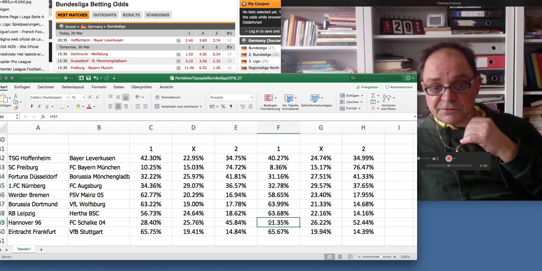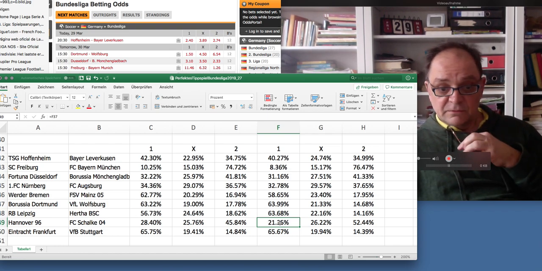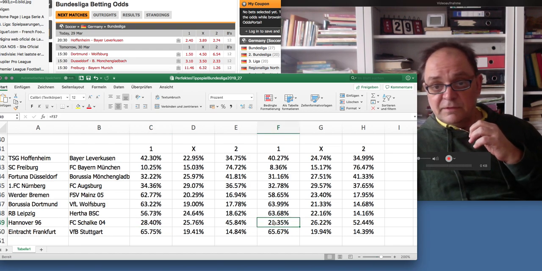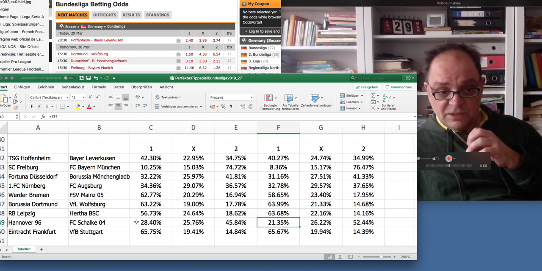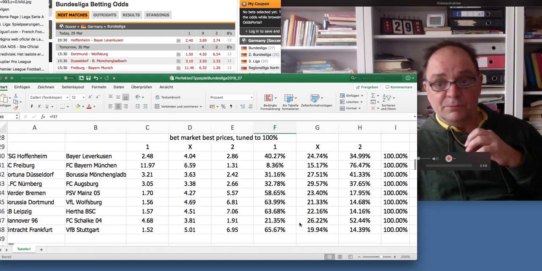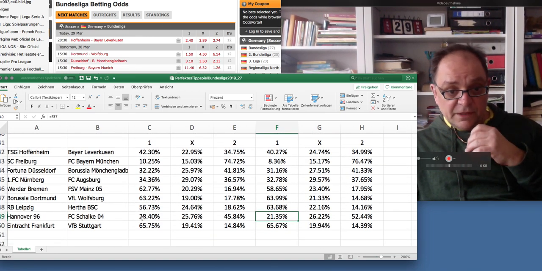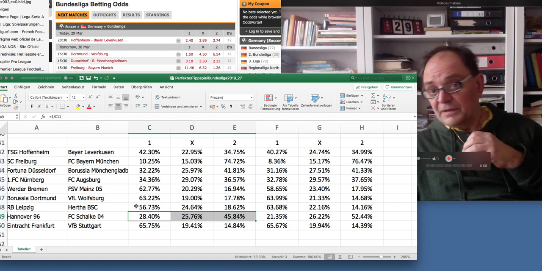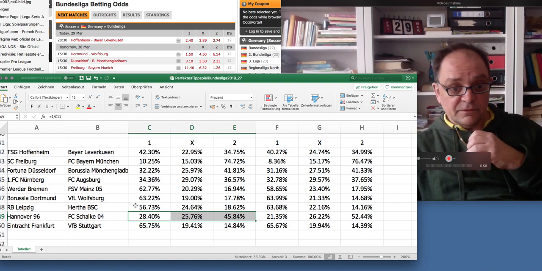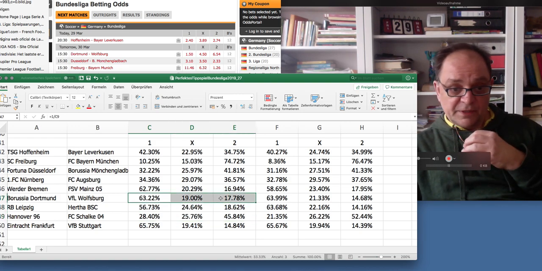And there's no one in the world who would say that is 21.35%, or maybe someone would by his own calculation, but it's simply what I tell the bet market what it actually thinks the chances are for Hanover to win this game, whereby no one ever stated it is 21.35%. I know this. It is something I work out from all those figures here, and my own figures, they are also not, it's an algorithm that's running, and it's trying to compile the prices or the chances to its best knowledge and understanding.